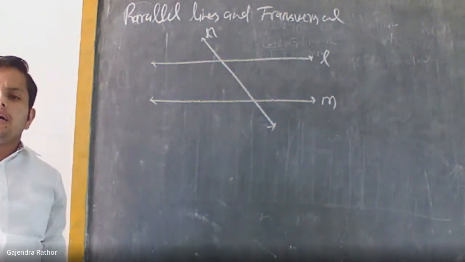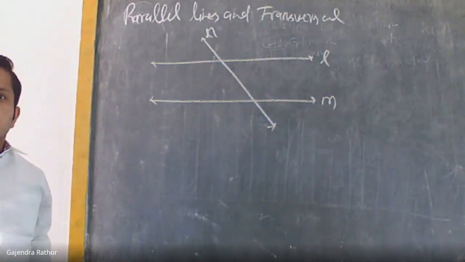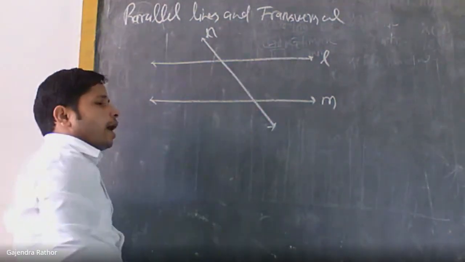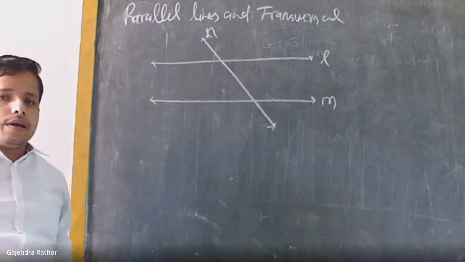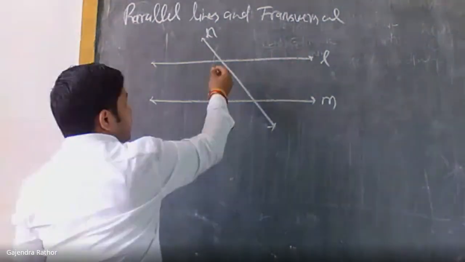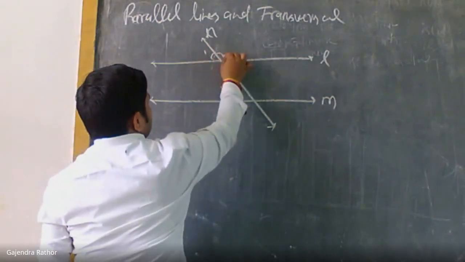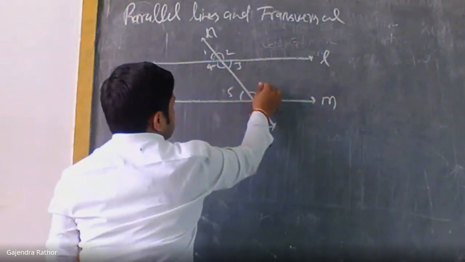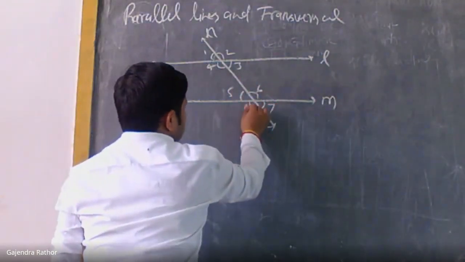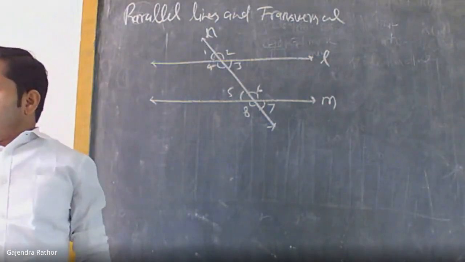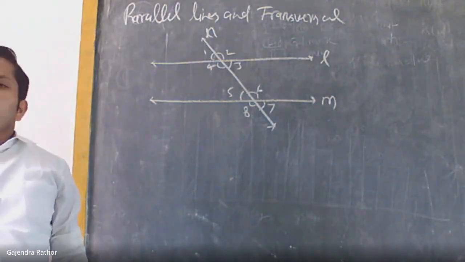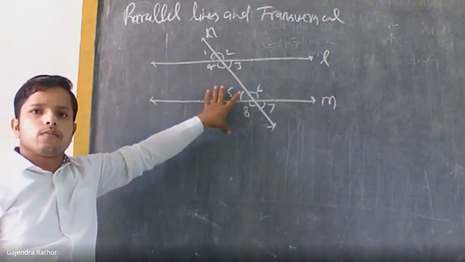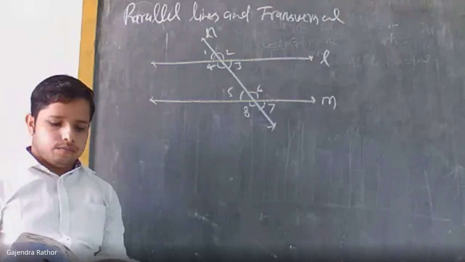When a transversal intersects two lines, there are two sets of four angles, which means a total of eight angles will form. This is angle 1, this is 2, this is 3, this is 4. Again, this is 5, this is 6, this is 7, and this is the 8th angle. I hope you also know the particular names of these angles.